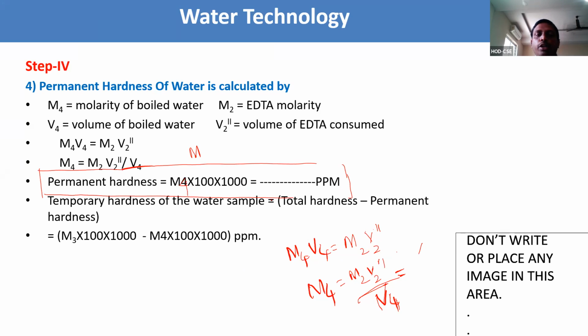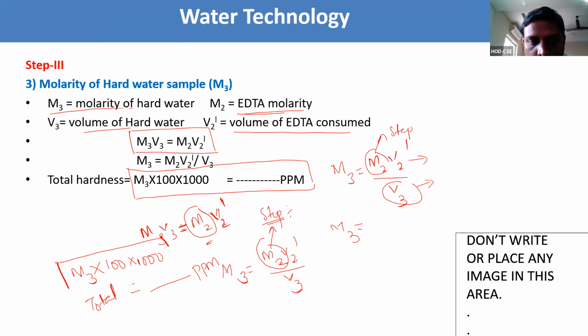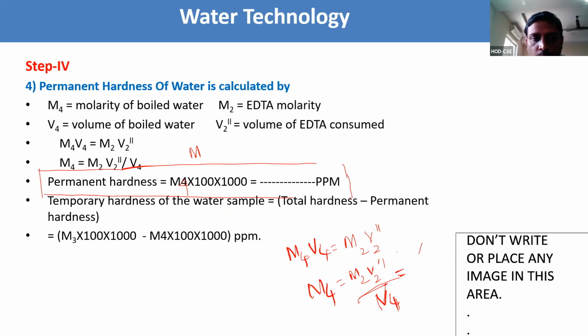Permanent hardness you find by M4. Total hardness is by using M3 into 100 into 1000. Permanent hardness is M4 into 100 into 1000 in ppm.